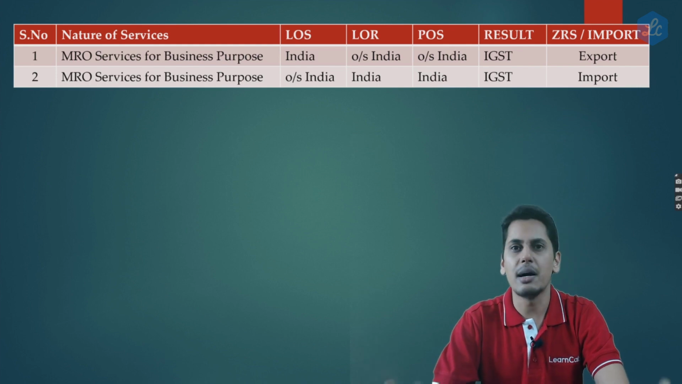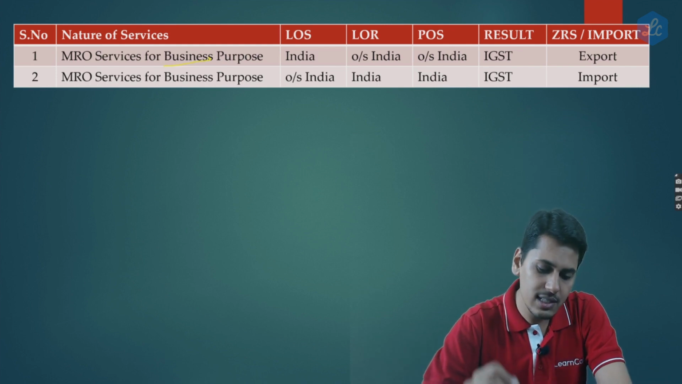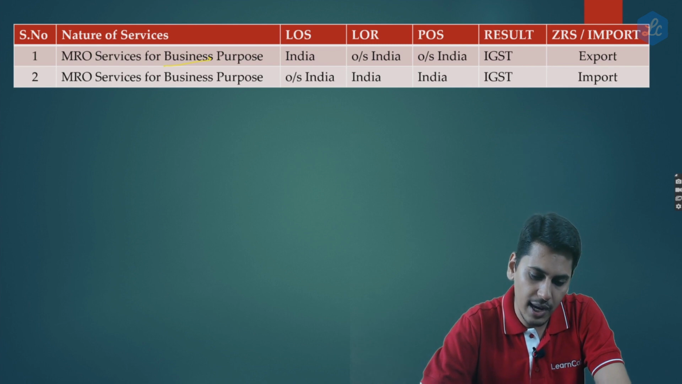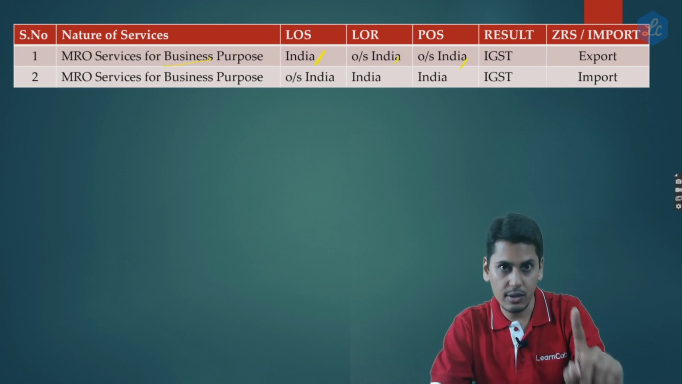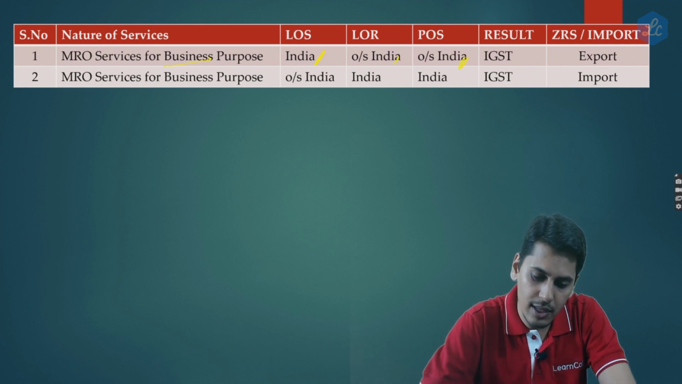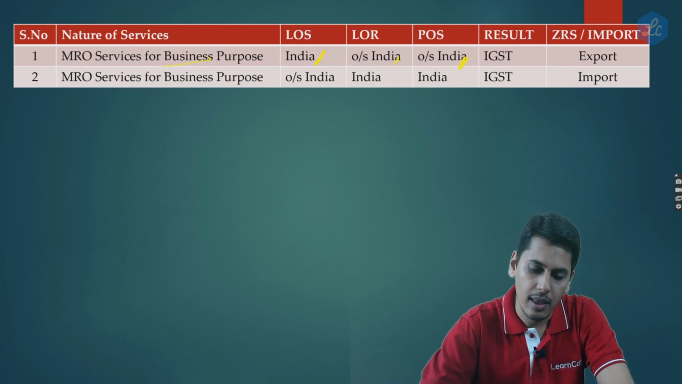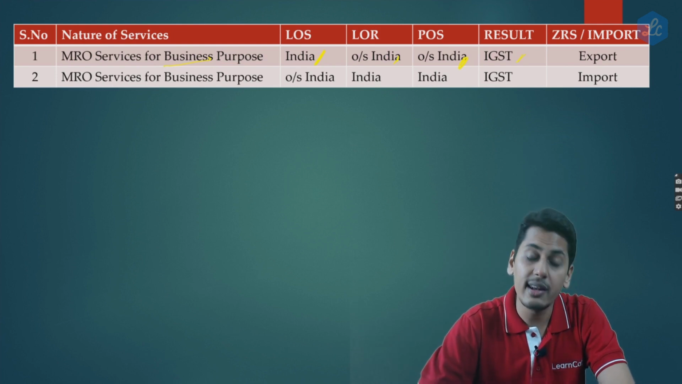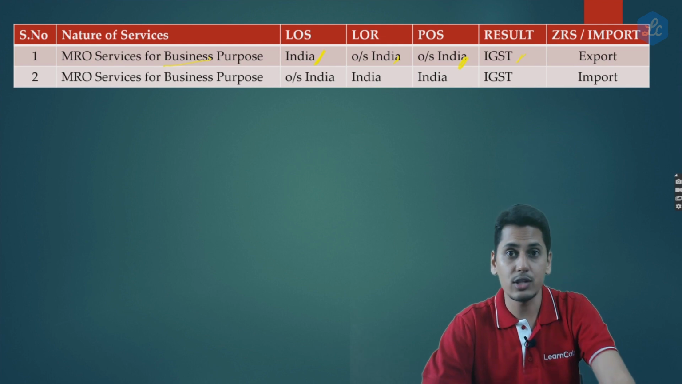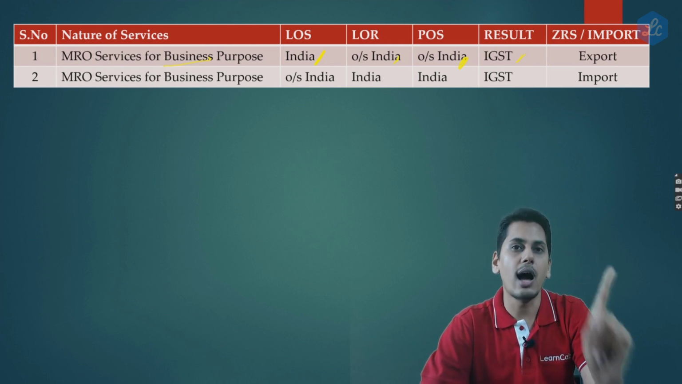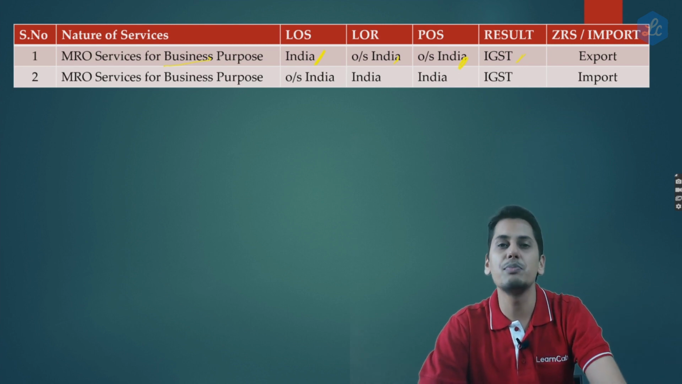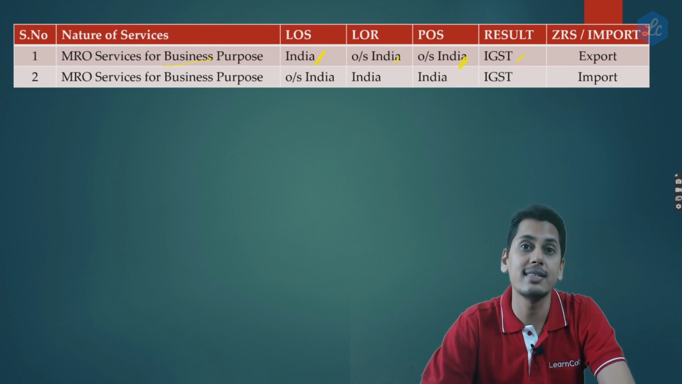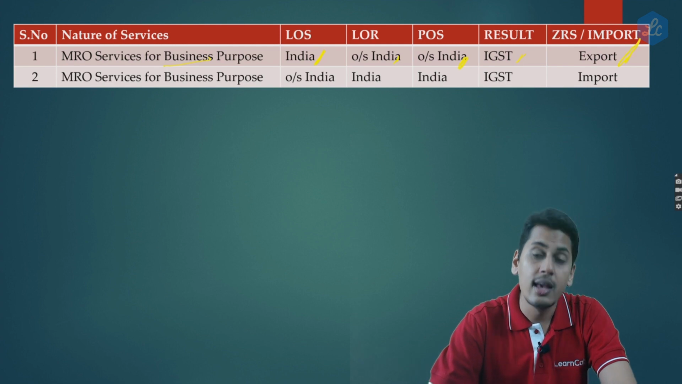So now friends, this is the summary. MRO services for business purposes. If the location of supplier is in India, the location of recipient is outside India, and the place of supply is also outside India by means of the notification which we had just seen, what is the result? It happens to be an interstate supply. Location of supplier in India, place of supply outside India, it is an interstate supply. And if foreign currency is being received and the supplier and recipient are not distinct persons, it qualifies to be an export of service.